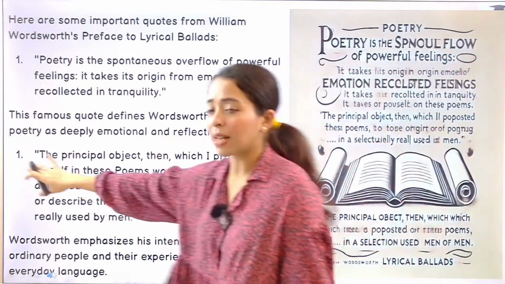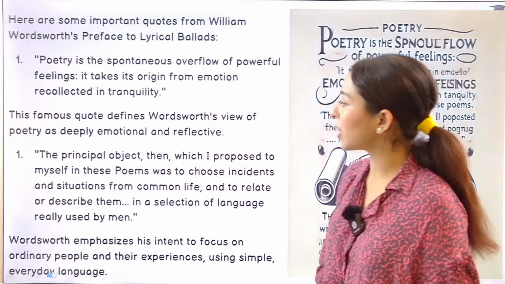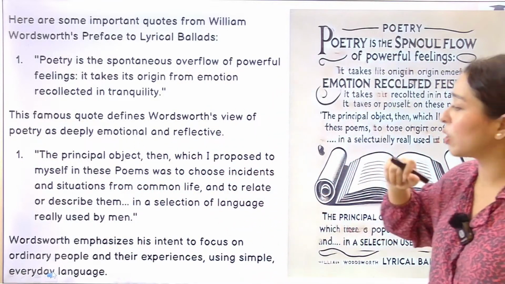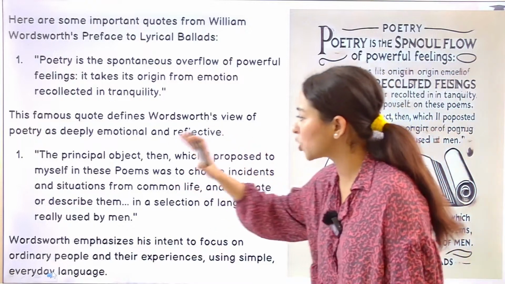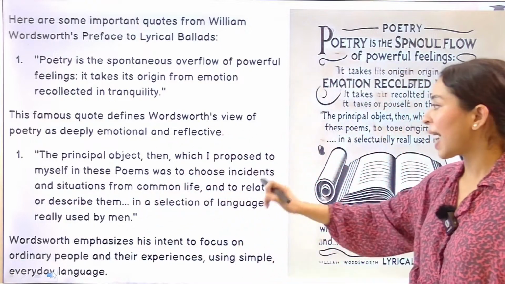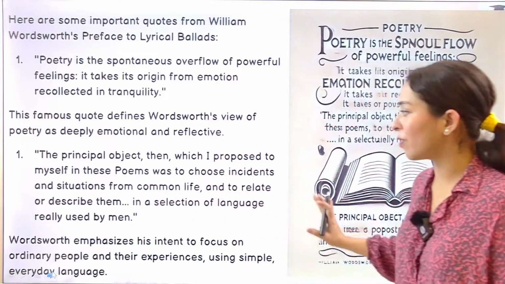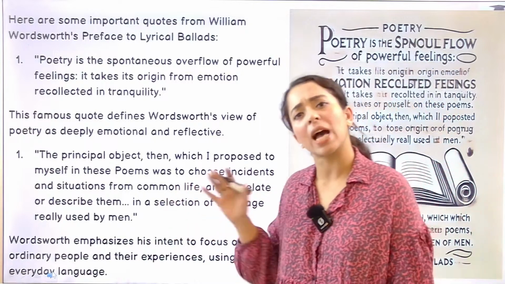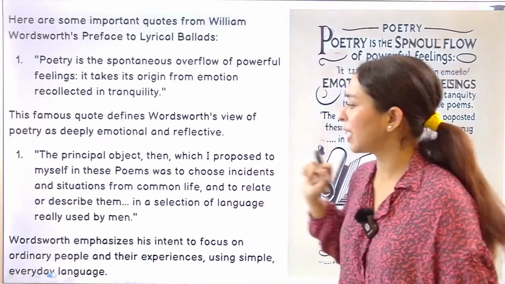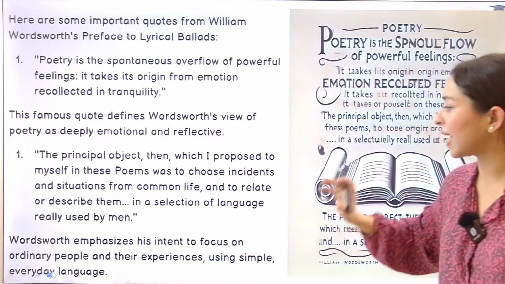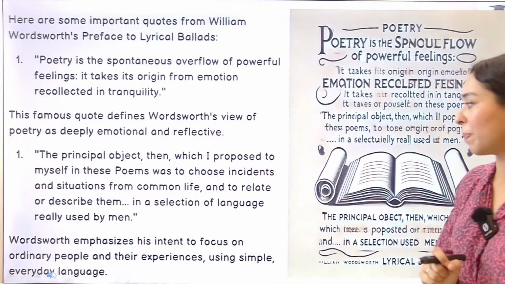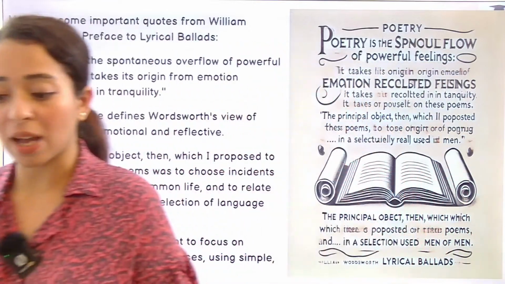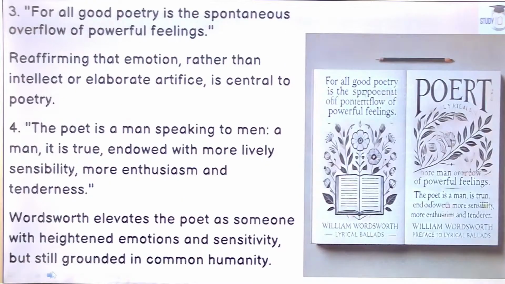Second quote, numbering is wrong, please just ignore that. The principal object which I proposed to myself in these poems was to choose incidents and situations from common life and to relate or describe them in a selection of language really used by men. Another important quote, so simple in language, even if I explain it, you will understand. What is he saying? Wordsworth emphasizes the intent to focus on ordinary people and their experiences using simple everyday language. This is his quote, written in a very simple way.